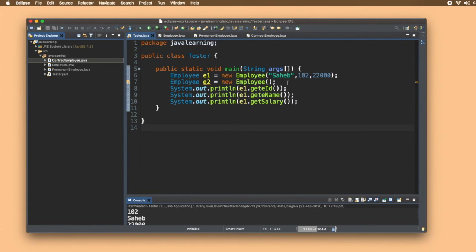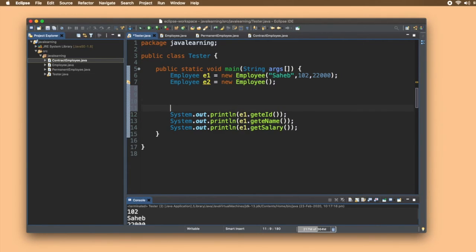Inside this tester class, I'll create an object, permanent employee PE1 equals new permanent employee.